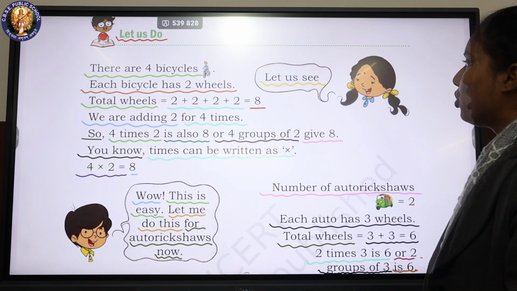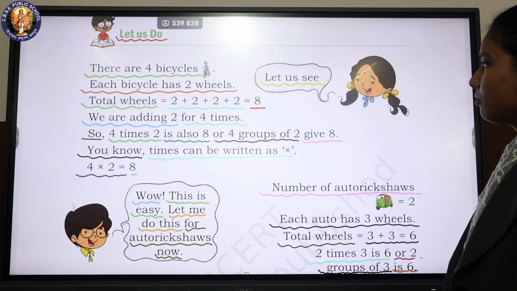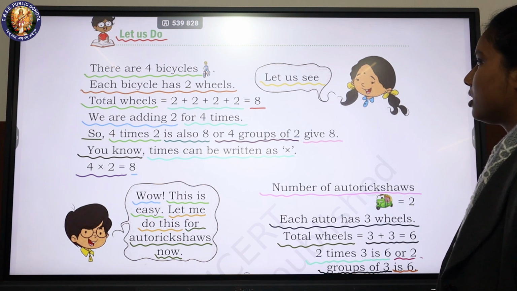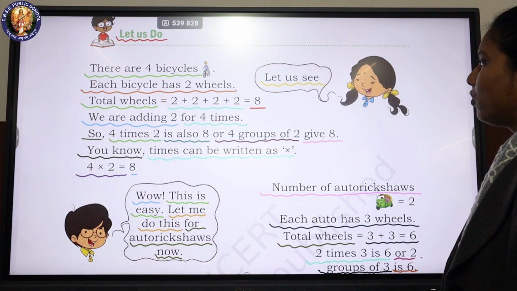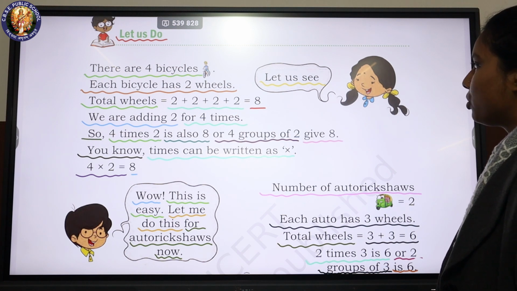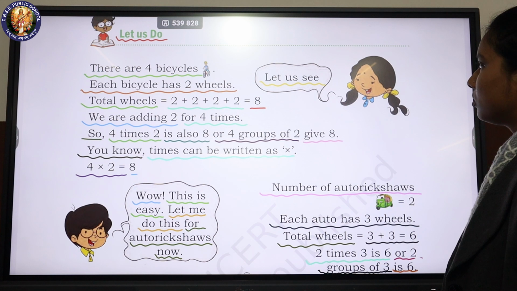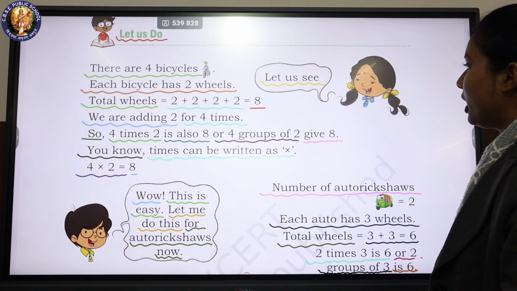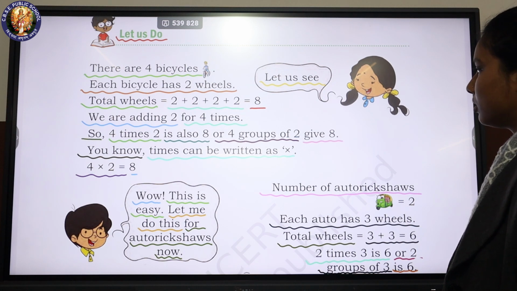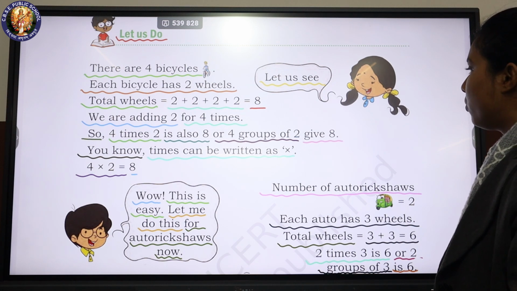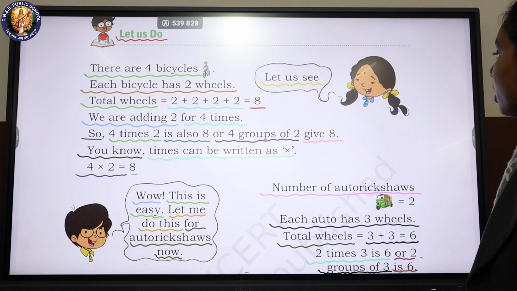There are 4 bicycles. Each bicycle has 2 wheels. Total wheels is equal to 2 plus 2 plus 2 plus 2, which is equal to 8. We are adding 2 for 4 times. So 4 times 2 is also 8, or 4 groups of 2 give 8.